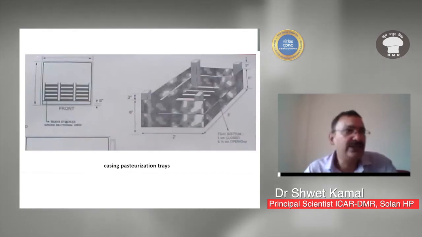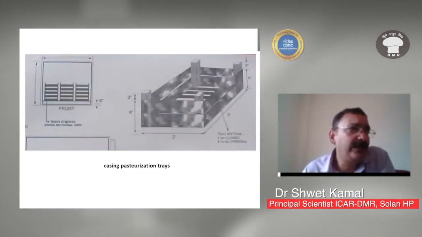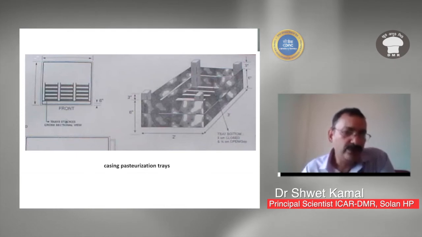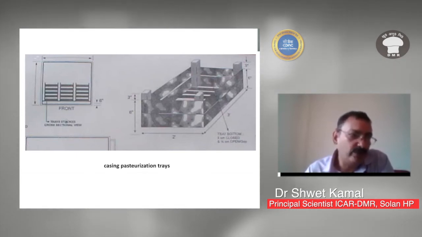In the casing soil room, it can be bulk pasteurized also, meaning it can be filled directly inside the room, but then there will always be a chance that casing soil will go into the plenum of your casing soil room. So you have to clean it again and again.